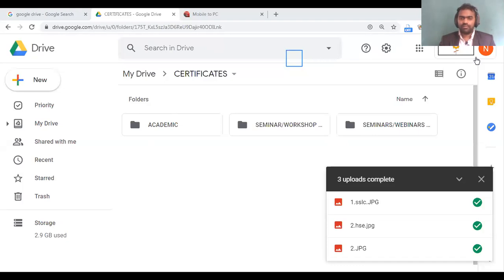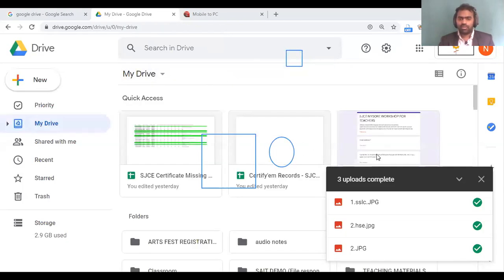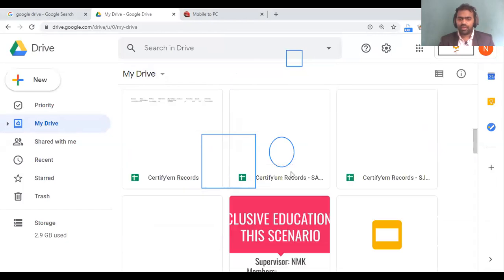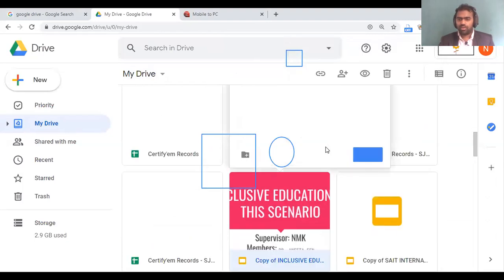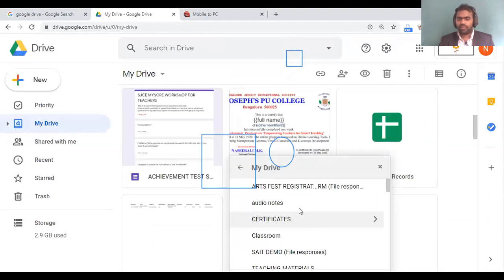Shilpa Mehta? Sir, I have saved my files in Google Drive. They are present there separately. So how can I take them into a folder? You have already uploaded them but did not organize well, right? Yeah. Okay, you can click on the file which you need to move. Suppose some files are outside my folders. If I need to move these files into any folder, you click here. Then you will have a Move to option. Can you see Move to? Then you choose the right folder where you need to move. Okay, sir. Thank you.